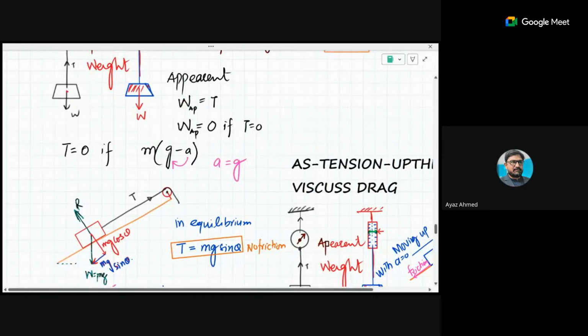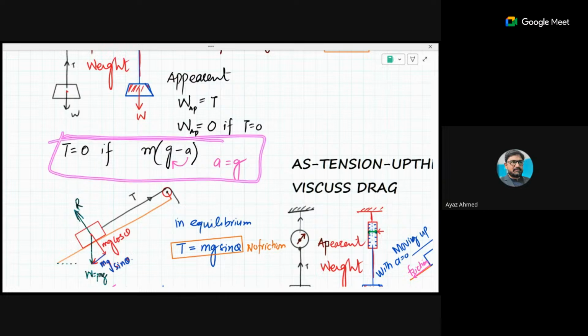Remember this thing. Apparent weight is basically the reading of that tension or that meter. Is this clear to all? The tension will be zero if the object has downward acceleration equal to gravitational acceleration, that is, the body is freely falling.